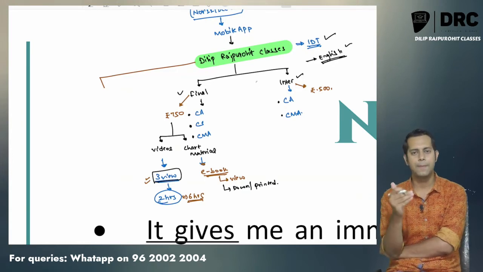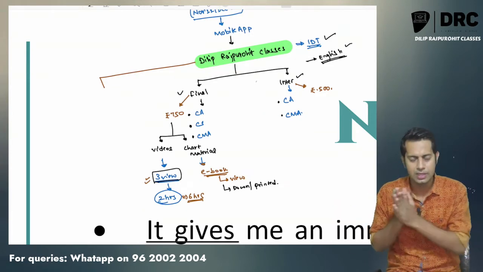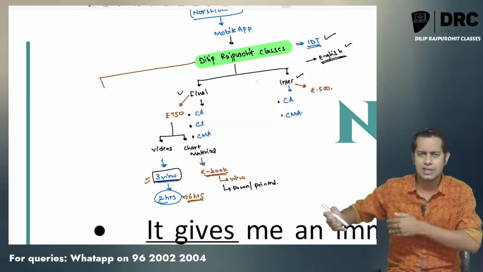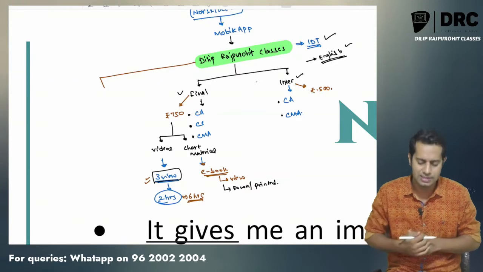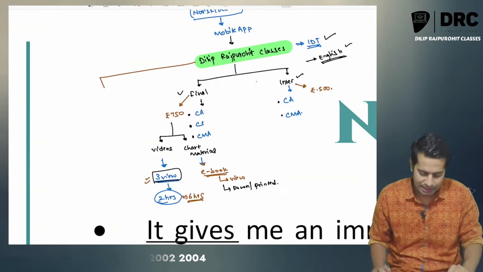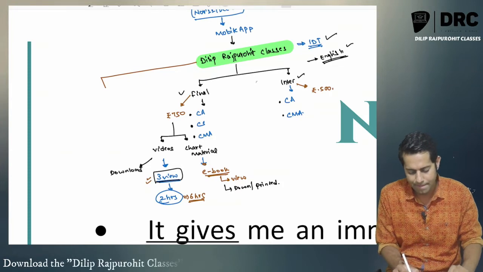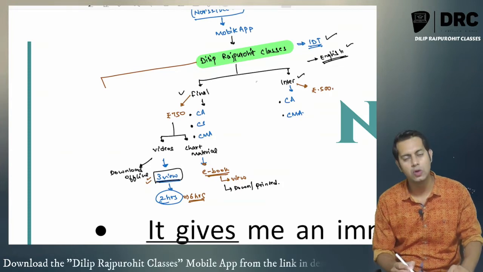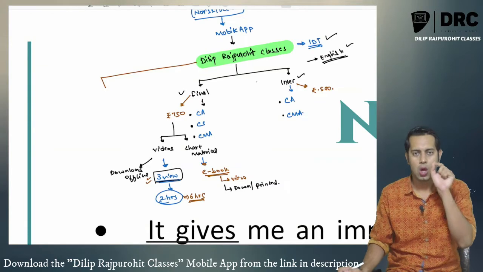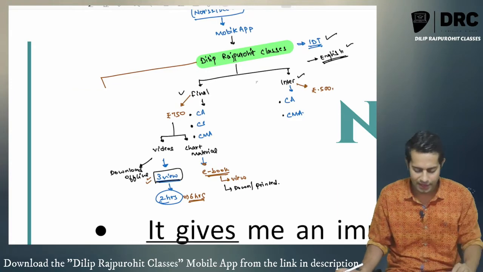Say, for example, a student has purchased a particular crash course, and he travels a long distance and wants to watch the videos while traveling, or he is located at a place with internet connectivity issues. What he can do is download all these videos offline and watch them anytime, even without an internet connection. Please note, downloading will definitely require an internet connection. Once it is downloaded, you can watch it offline anytime.